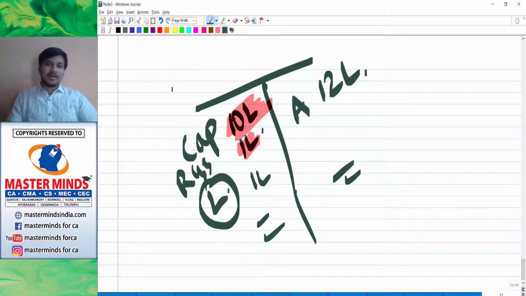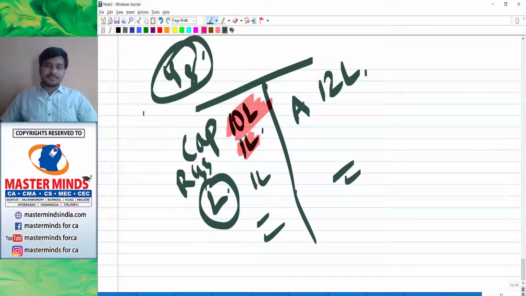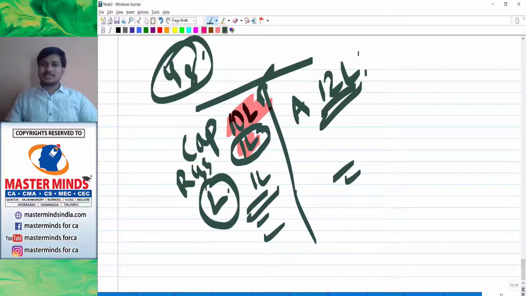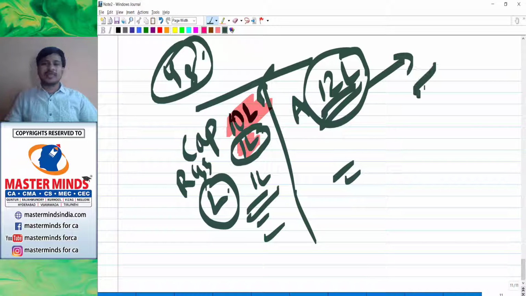Say for example, this is the position of year 8. You have started your business with 10 lakhs capital, till now you have got 1 lakh profit, and your liabilities are just 1 lakh. Your assets, if you sold this, it will be recovering a good amount, like around 12 lakhs will be recovered.